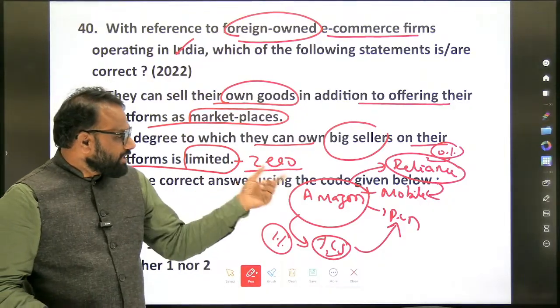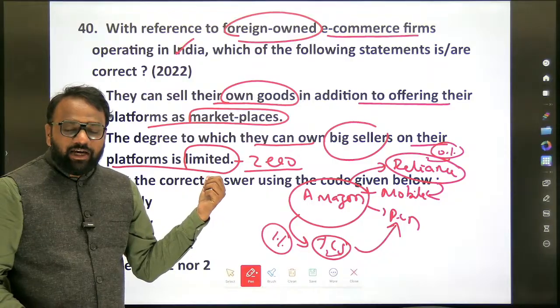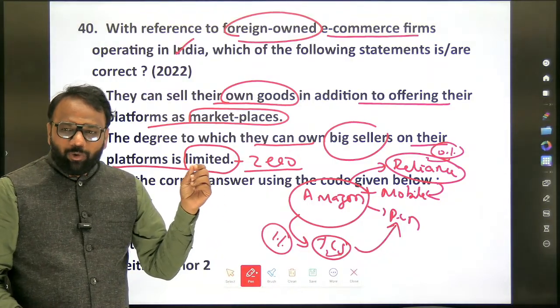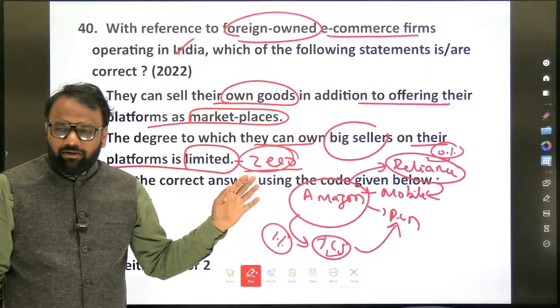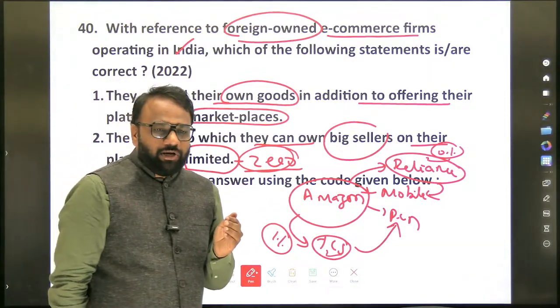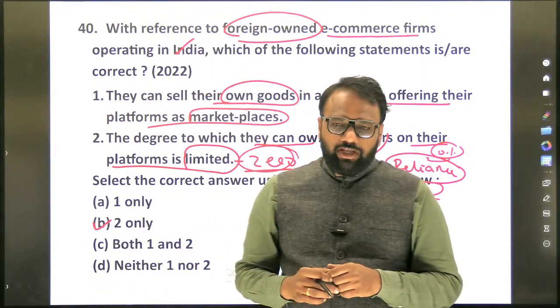The degree to which Amazon can own a big seller on its platform is not limited. It's not 0.1% or 1%. It is completely 0. Hence, it is not limited. It is 0. Hence, option number 2 is also wrong. Here the answer is neither 1 nor 2.